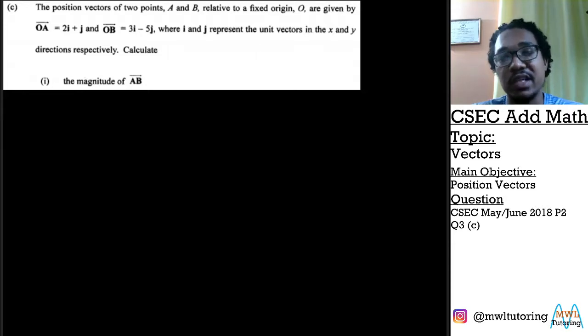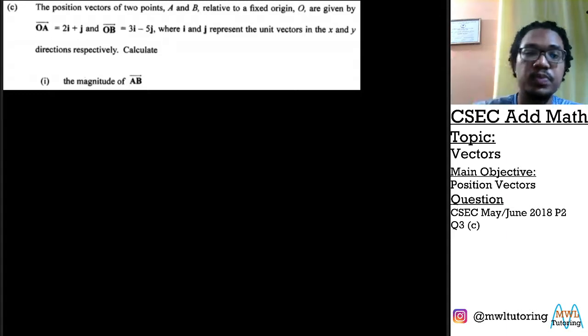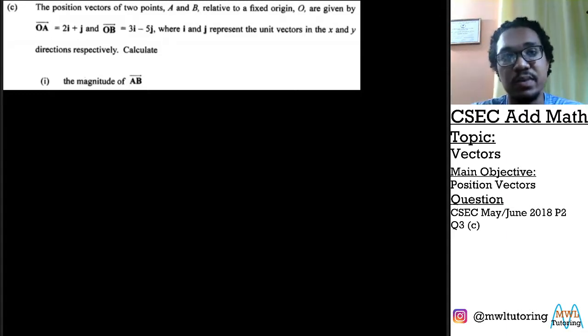Now in today's video, we're going to be looking at some CSEC add math, and our topic for today is vectors. Our main objective, if you look just below, is position vectors. And the question we're interested in is the May-June 2018 paper 2, question 3 part C. So let's dive into this question here and see what's really going on.